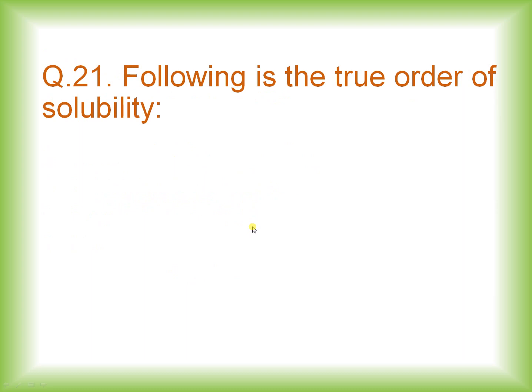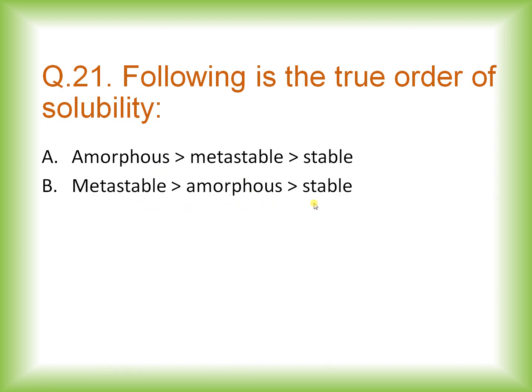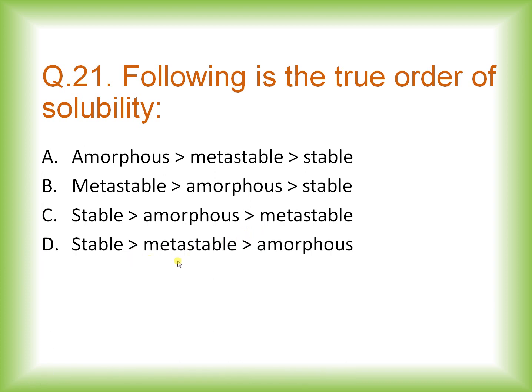Question number 21. Which of the following is true about the true order of the solubility? So when you talk about the nature of a compound based on whether it is amorphous, metastable or stable, which is the true order of solubility? The options given are option A, amorphous more than metastable, then stable; option B, metastable, amorphous, stable; option C, stable more than amorphous, amorphous more than metastable; and option D, stable more than metastable and metastable more than amorphous.